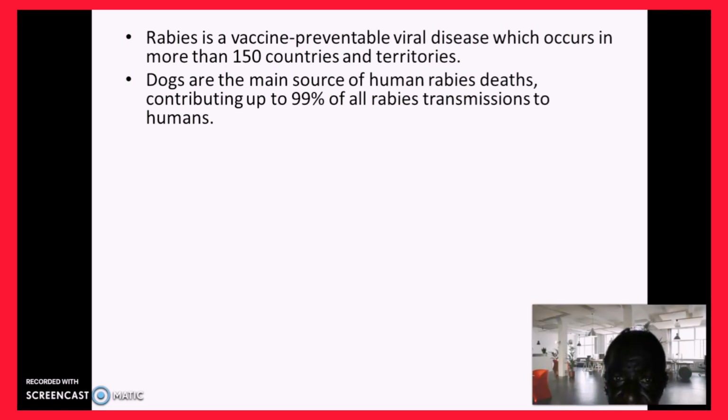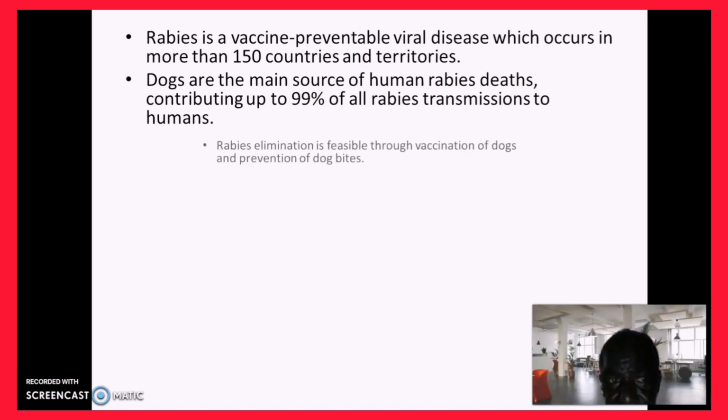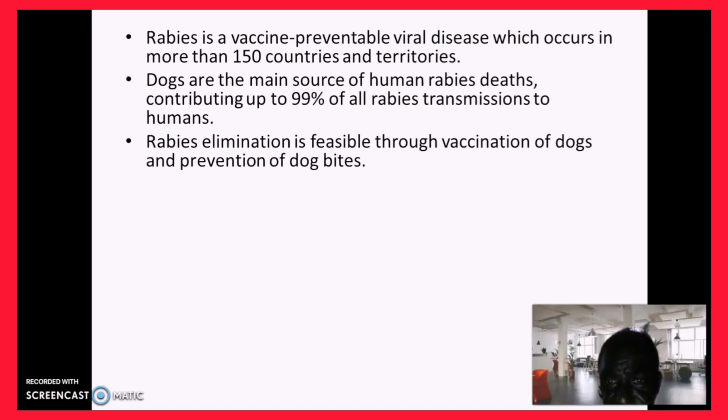Dogs are the main source of human rabies death, contributing up to 99% of all rabies transmission to humans. Rabies elimination is achievable through vaccination of dogs and prevention of dog bites. So if you see any dog that is not vaccinated, you need to tell the owner to please vaccinate the dog, because it can be bitten by any infected warm-blooded animal, even bats, and then it carries that virus, and it's usually transmitted to man.